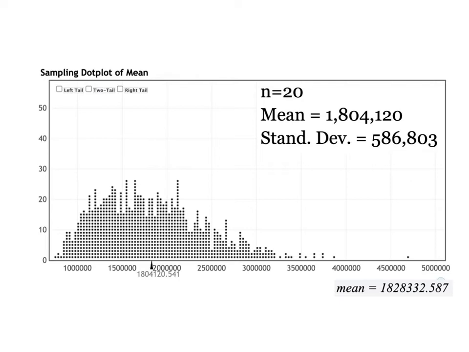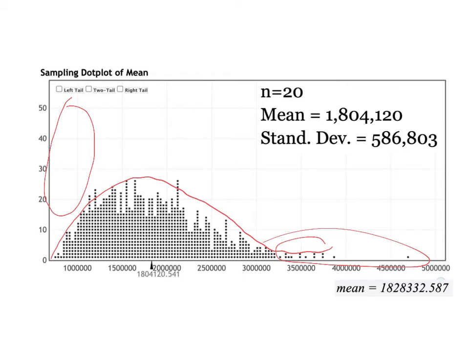Here is a sample size of 20. Notice now we've lost that big tail over here. You can see that this is starting to level out and it's starting to become possibly a little bit bell-shaped. We still have a little bit of tail over here, but it's starting to lose that. These dots represent samples of size 20. We went from 5 to 10 to 20, so we're doubling our sample size each time. Notice the mean of all of these samples was 1.8 million, and our population mean was 1.8 million, so we're still estimating this within 1% of the total, which is great.